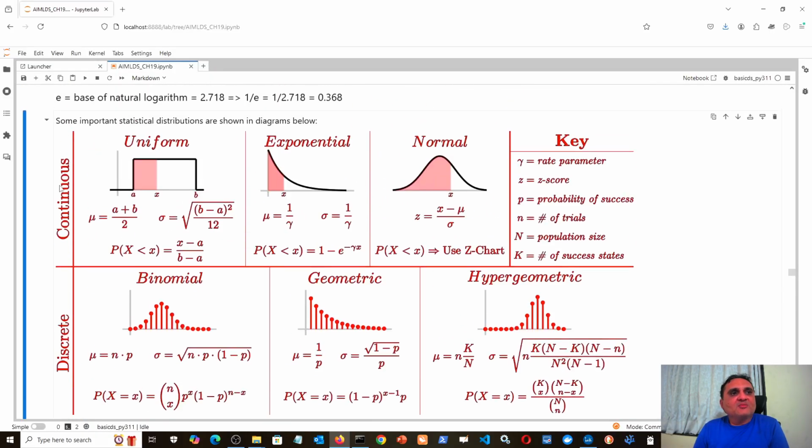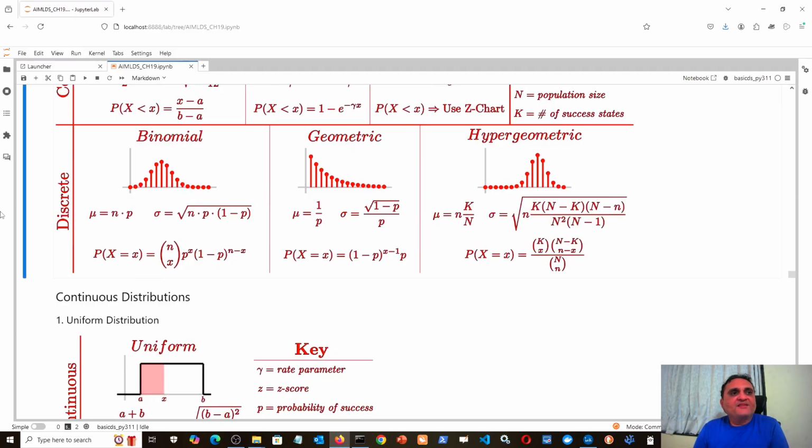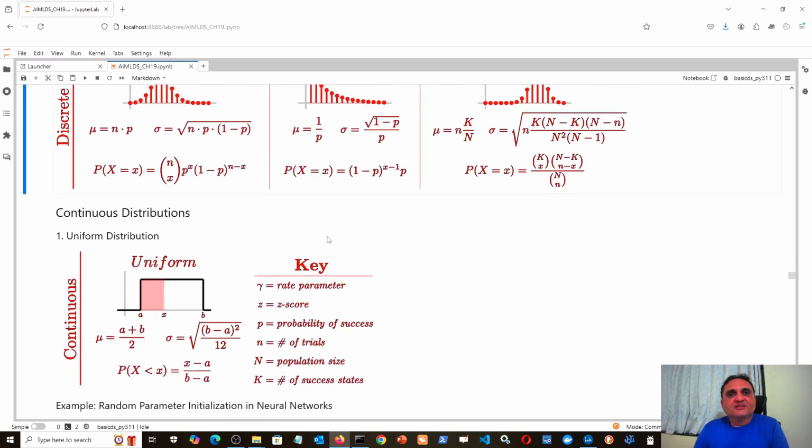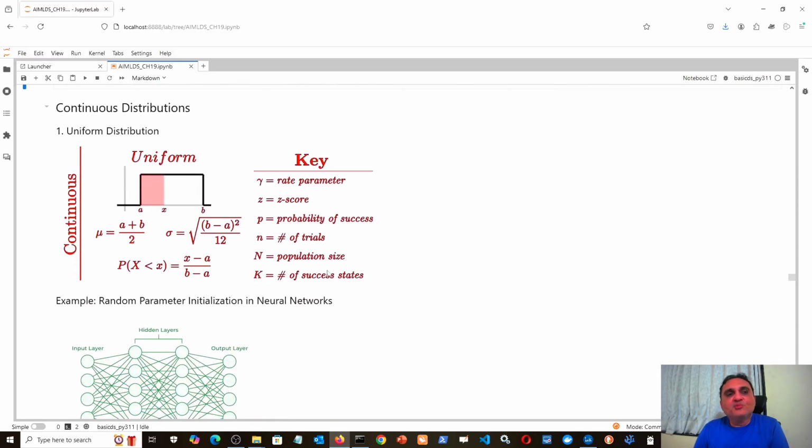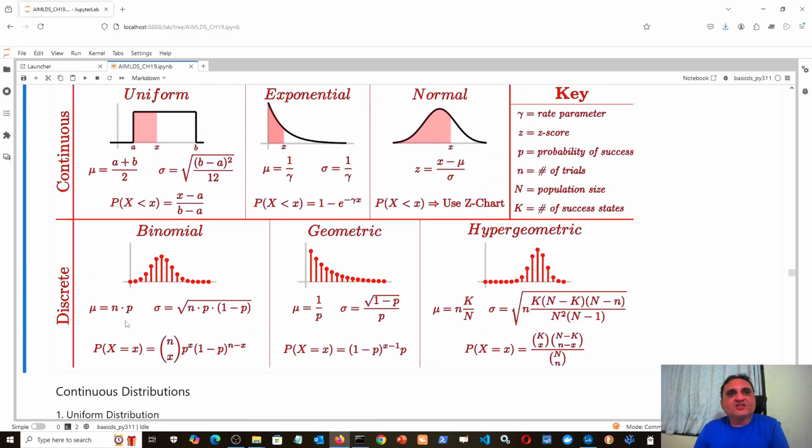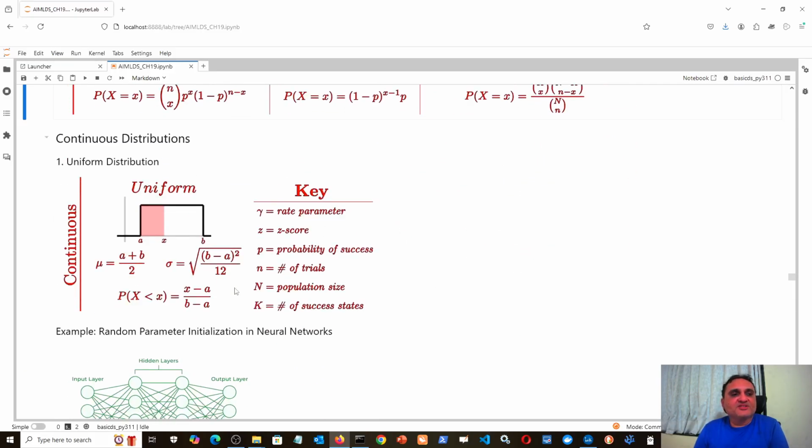Now we wanted to talk about these three continuous distributions and these three discrete distributions here. Later on we will take a few more also, but at present these three and these three. So first, uniform distribution.